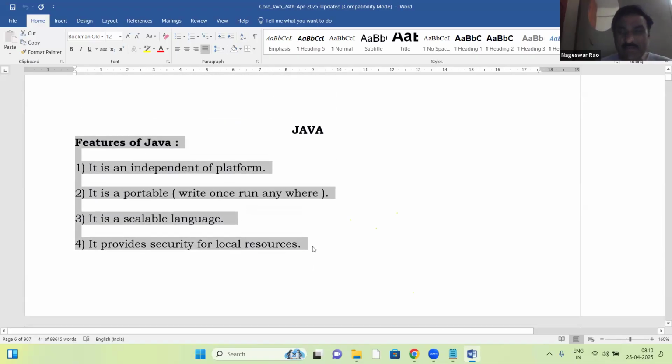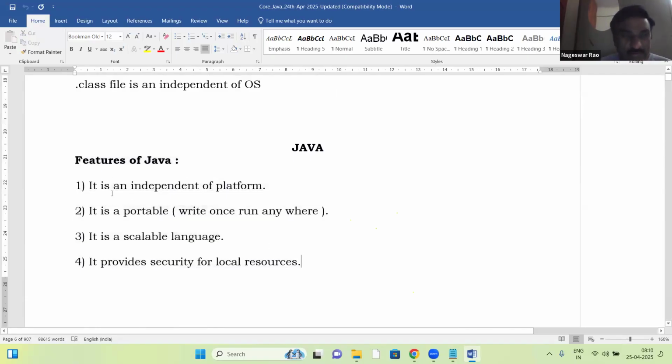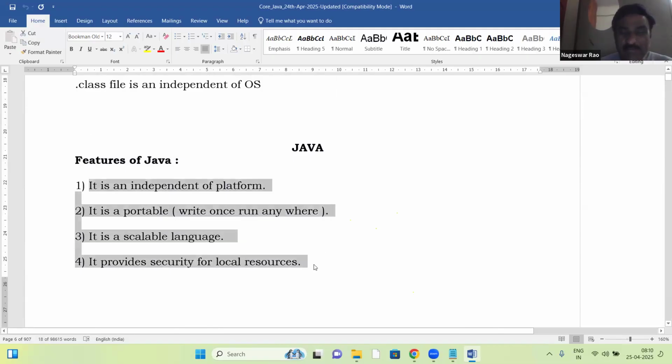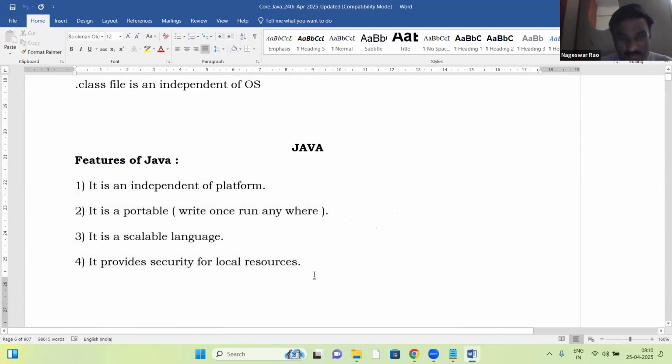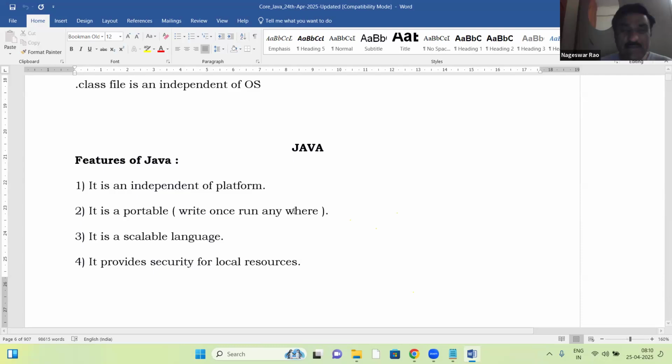These were just listings given on day two. Today we'll discuss independent of platform and portability. Let us see this most important topic, because of independent platform and portability, Java has this much popularity. The main reason for Java's popularity is platform independence and portability.